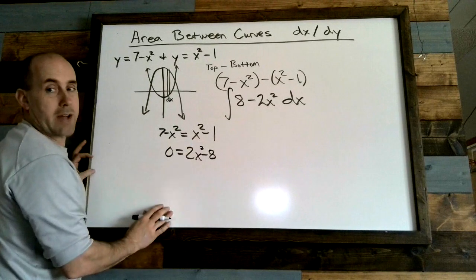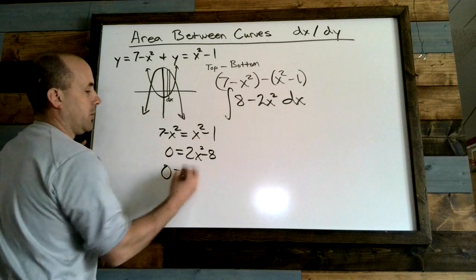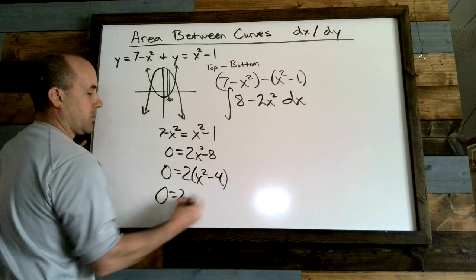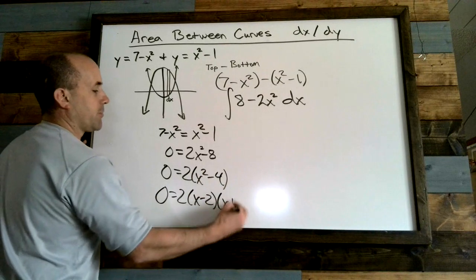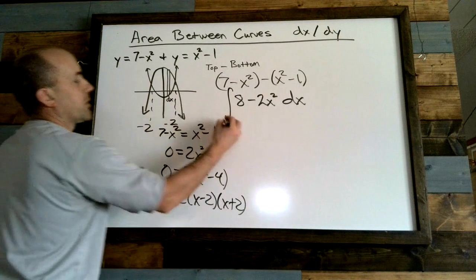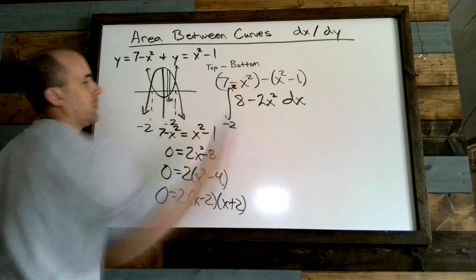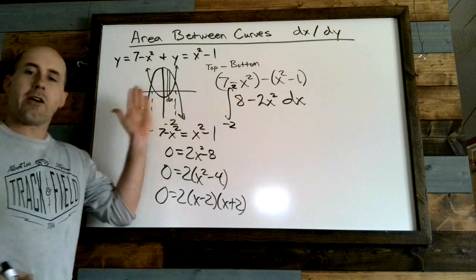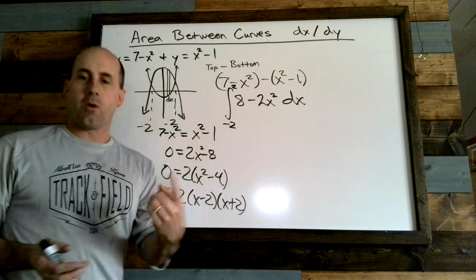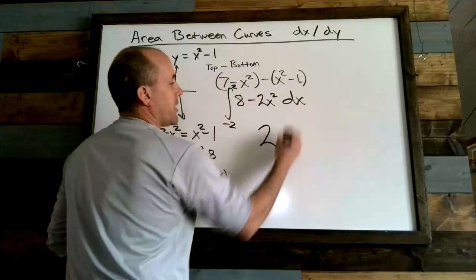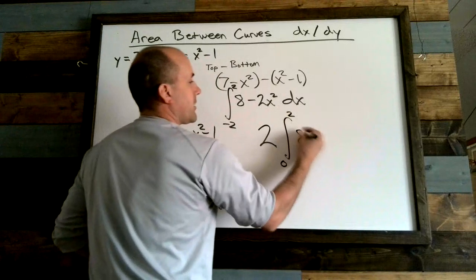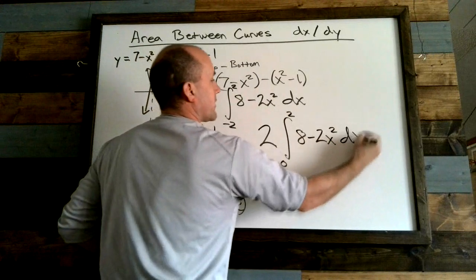So we got 2x squared minus 8. Factor out the 2, and we've got x squared minus 4. That factors 0 equals 2 times x minus 2 times x plus 2. So we have values here of negative 2 and of positive 2. So you can go negative 2 to positive 2. But if you notice by looking at this that the area is symmetrical on either side of the y-axis. And because of that, you maybe remember one trick that we could do. We could simply just double the integral and go from 0 to 2 instead of negative 2 to 2. So 8 minus 2x squared dx.